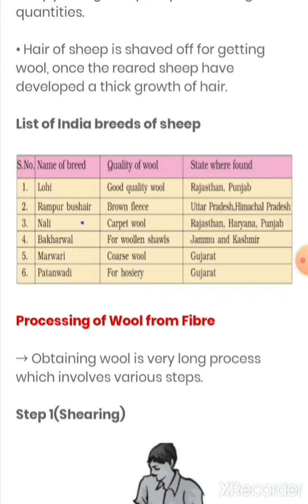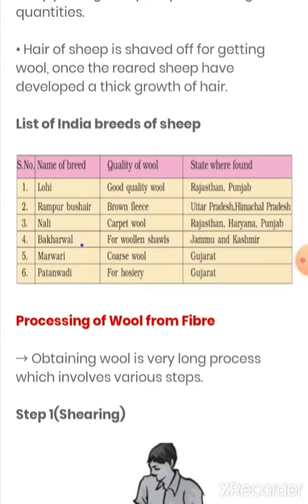It is a funny name, but yes, Nali, and it is a carpet wool. As we all know, we all have carpets at our home, and it is a carpet wool, meaning it is used for obtaining carpet, and it is found in Rajasthan, Haryana and Punjab. Now let us talk about the next one, which is Bakharwal. This is for woolen shawls like Pashmina shawl and is found in Jammu and Kashmir.